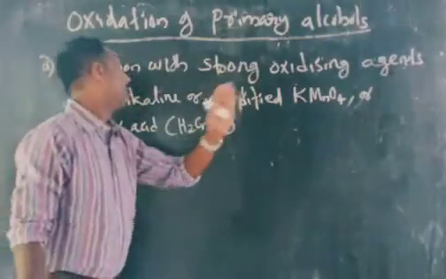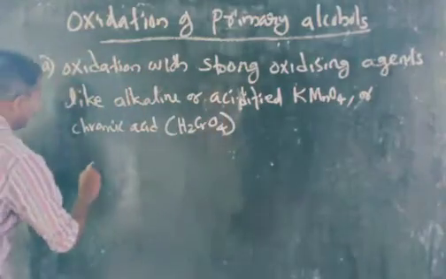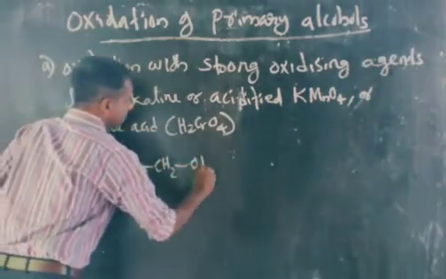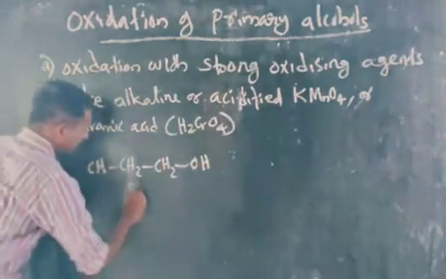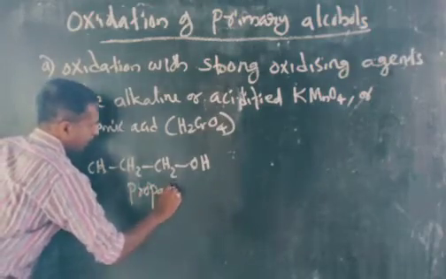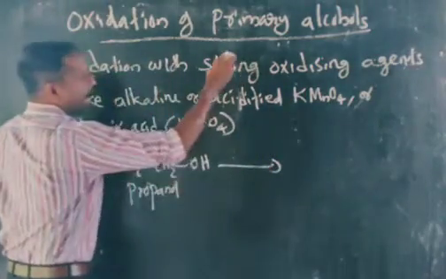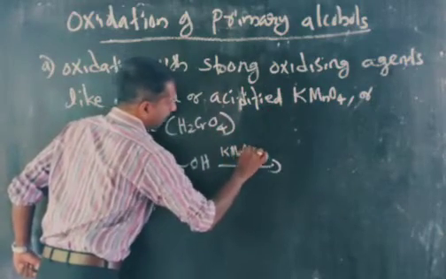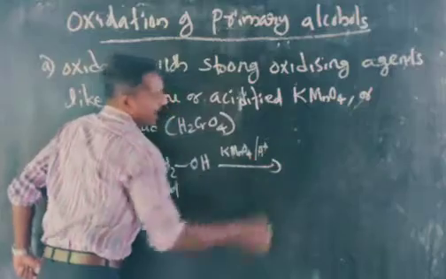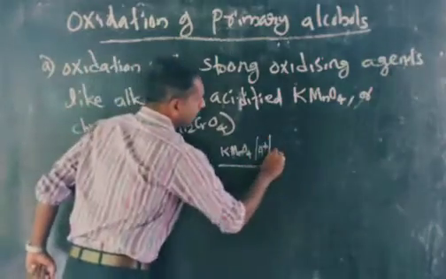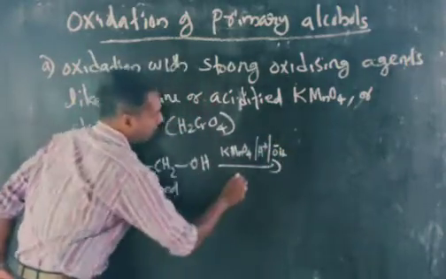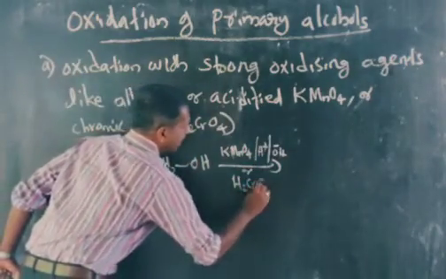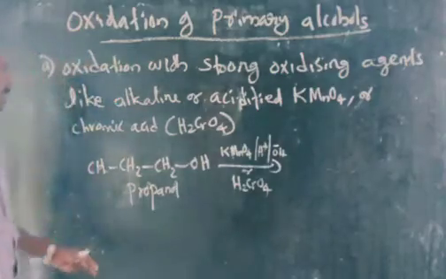Let us take an example: CH3CH2CH2OH. This is propanol. On oxidation with alkaline or acidified KMnO4, or we can use chromic acid, H2CrO4, what will happen?